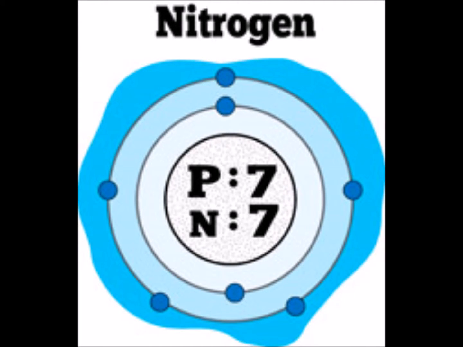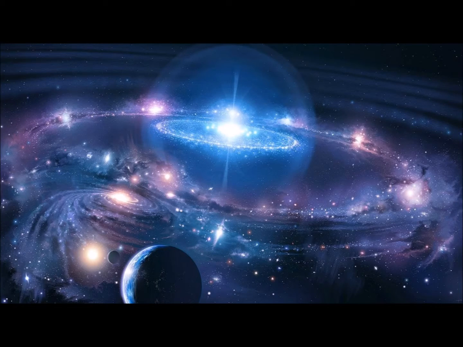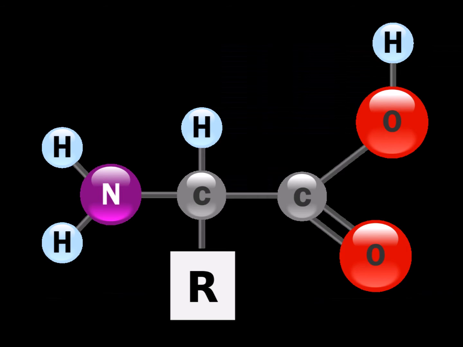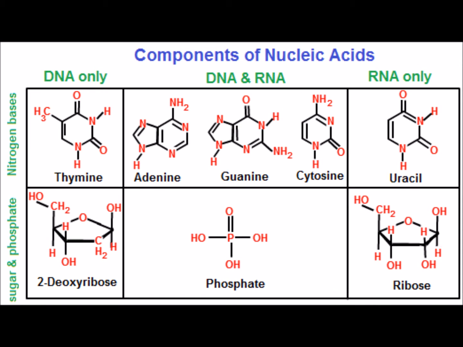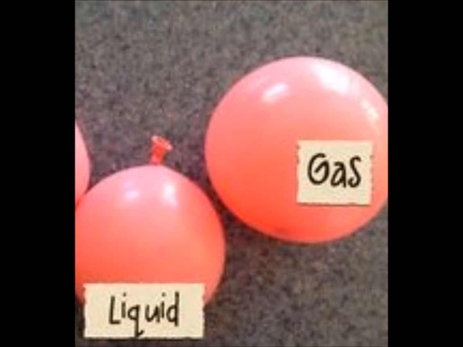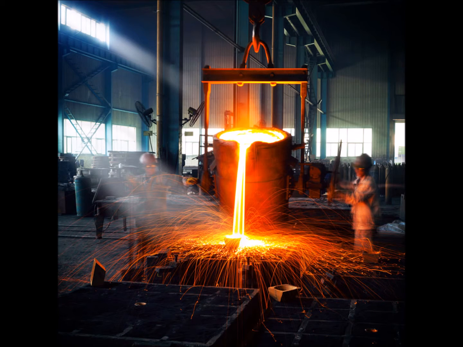Some interesting facts about nitrogen is that its compounds were known in the Middle Ages. It also makes up about 78.1% of our atmosphere, and it is estimated to be the 7th most abundant chemical element in our universe. Nitrogen is an essential part of amino and nucleic acids, which are necessary for life. Nitrogen gas is created through the distillation of liquid or gaseous air. Commercial nitrogen is a byproduct created in the steel-making process.